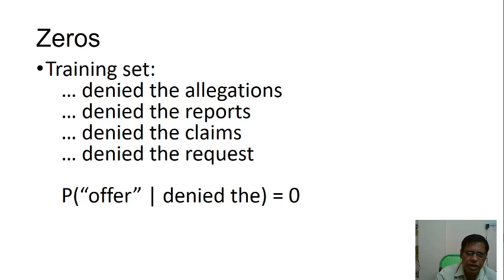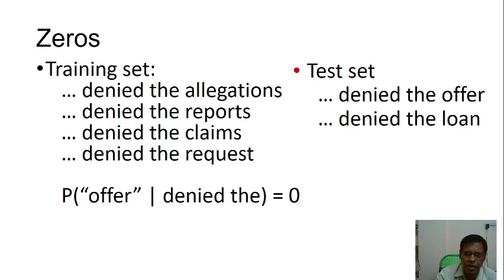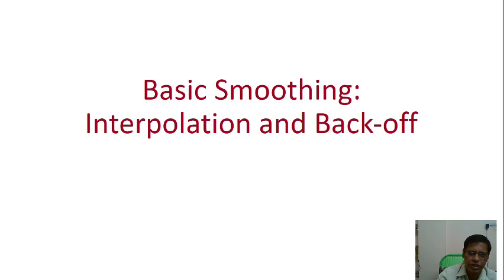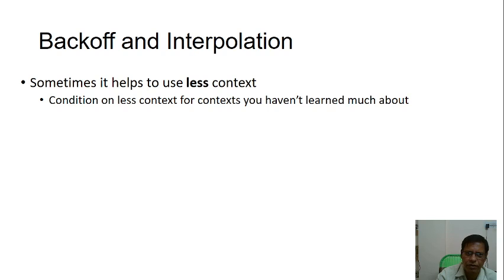Zeros. Training set: denied the allegations, denied the reports, denied the claims, denied the request. Okay, and the test set is denied the offer, denied the loans. Zero probability bigrams are bigrams with zero probability, which means that we will assign zero probability to the test set. Zero mitigation: various smoothing techniques. Basic smoothing, interpolation and backoff.